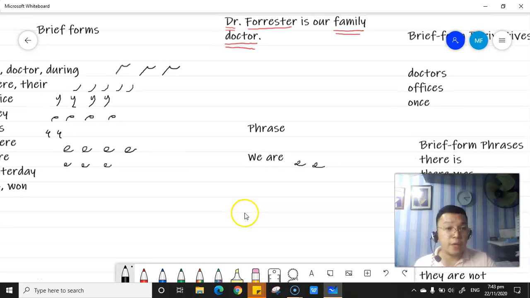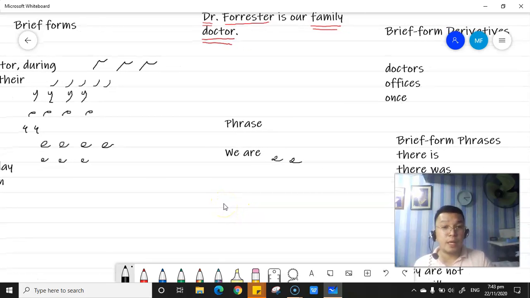You will only get confused with the phrase we are if it is a contracted word, we're, which means we are. How are you going to write that one? Same, the UER. However, you just simply put a quote mark at the top of it, but do not encircle it.